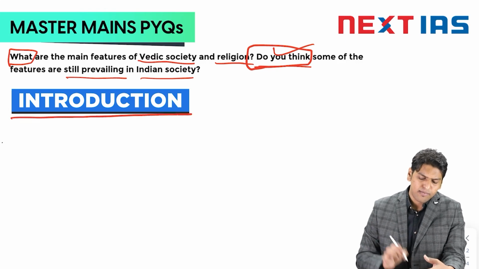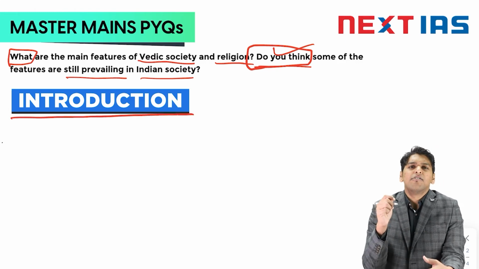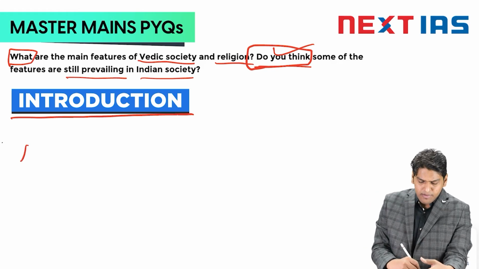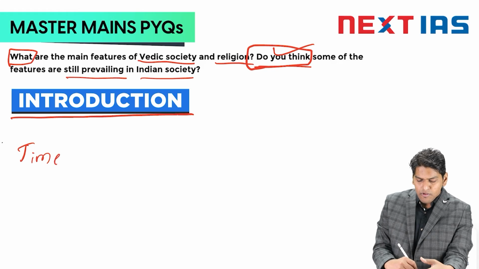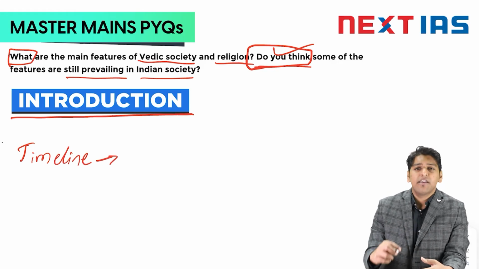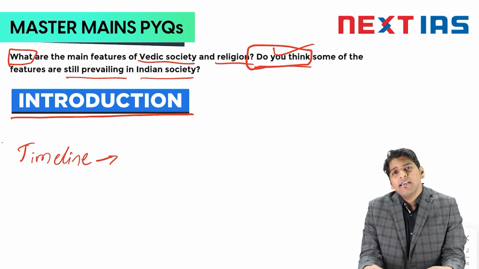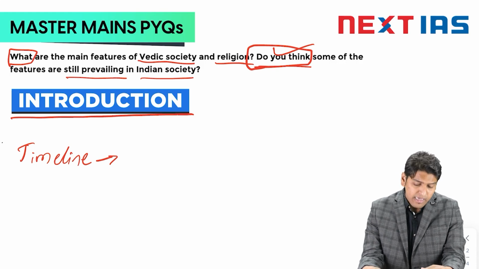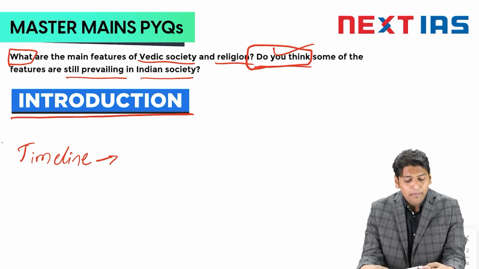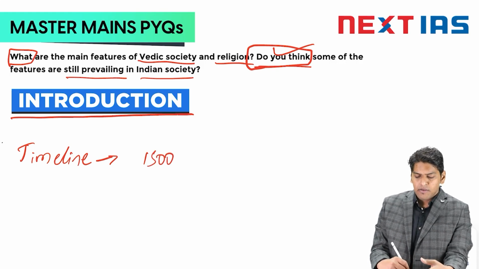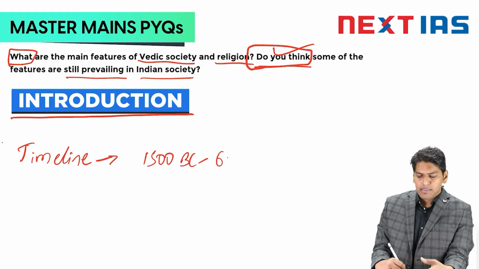When you come to the introduction, a decent introduction in history is the timeline. You can talk about the timeline, which gives the evaluator the idea that you know exactly what you're talking about and you are going to address the particular question. Here, Vedic society's timeline would be 1500 BC to 600 BC.